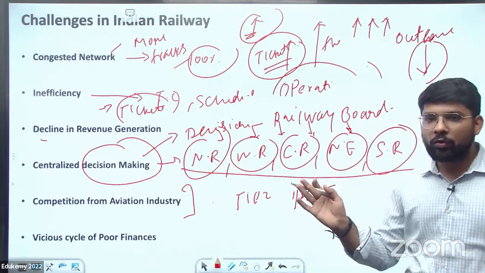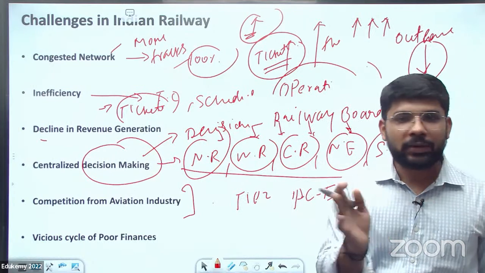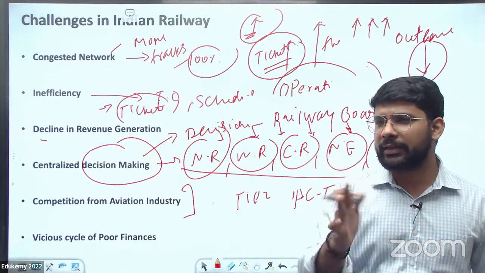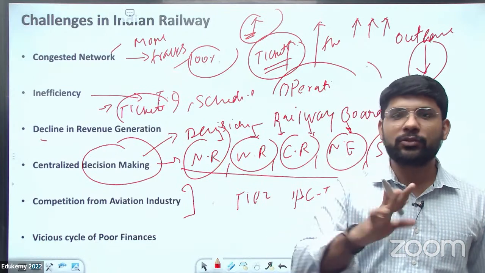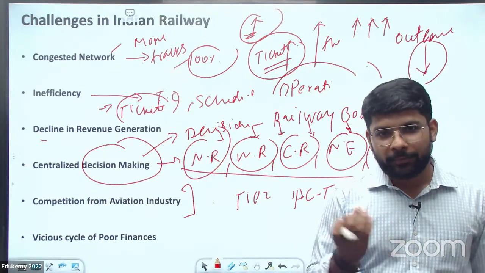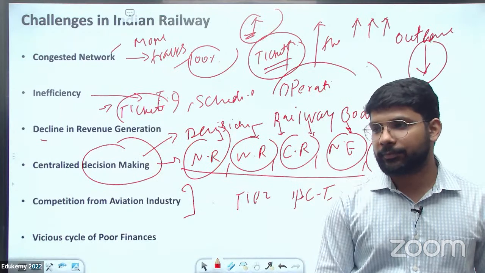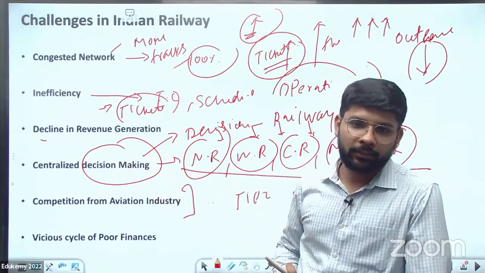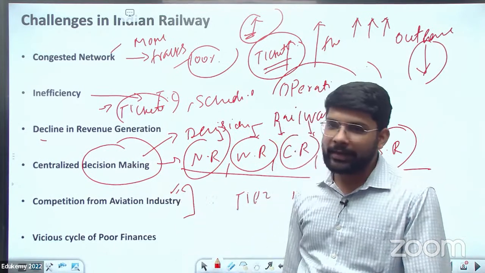Like if I want to go from Delhi to Mumbai through Rajdhani, through the AC2 tier, the ticket is almost about 3,300. Through plane, it's almost about 3,800. But time saving is almost 20 hours. So I adopt the aviation. So these kind of issues are also arising.